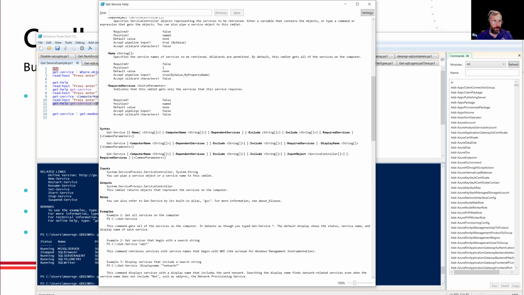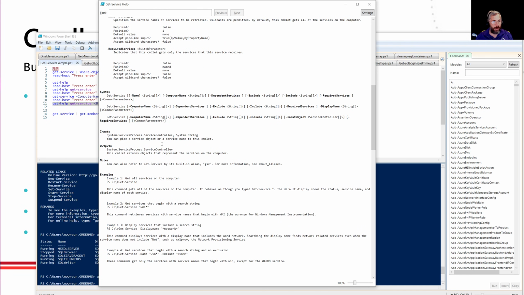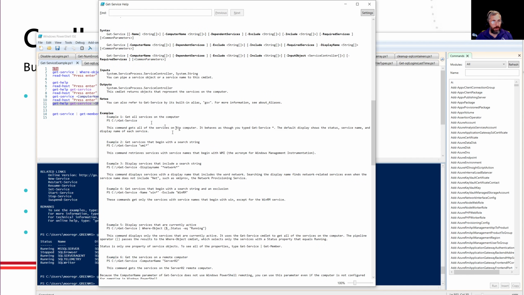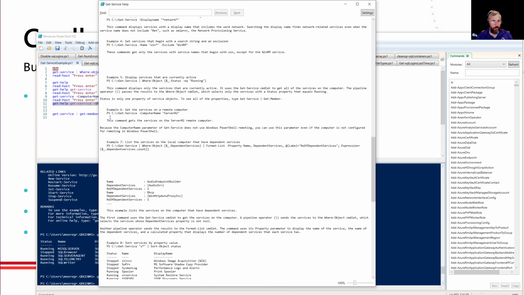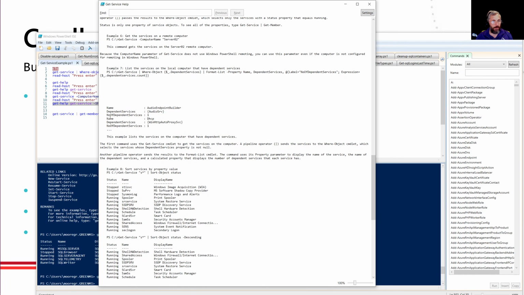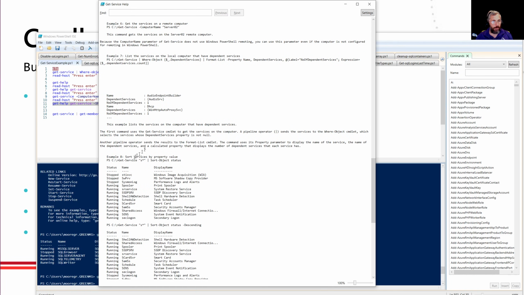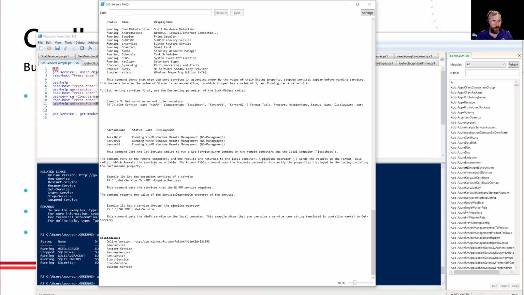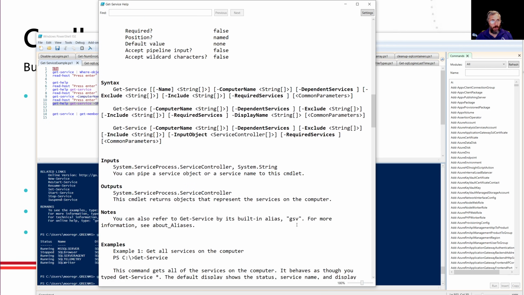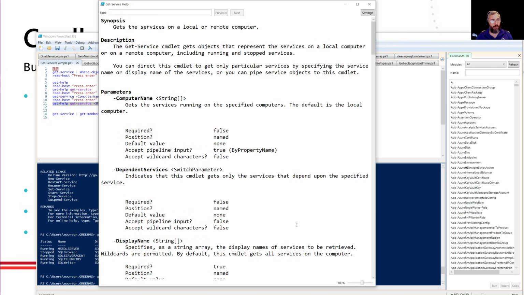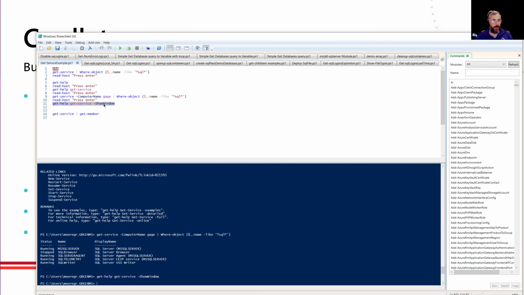We'll talk about that in a little bit. What the syntax is, input, output, notes. We'll talk about this alias later. But examples. Oh, wait. This is useful. This shows me all the examples I can use to find stuff. And if we want to, and I'm going to expand this up a bit, we can see a lot of really useful stuff with Get-Help and just adding the parameter -ShowWindow. So I want you to keep that tucked in the back of your head. I use Get-Help a lot.